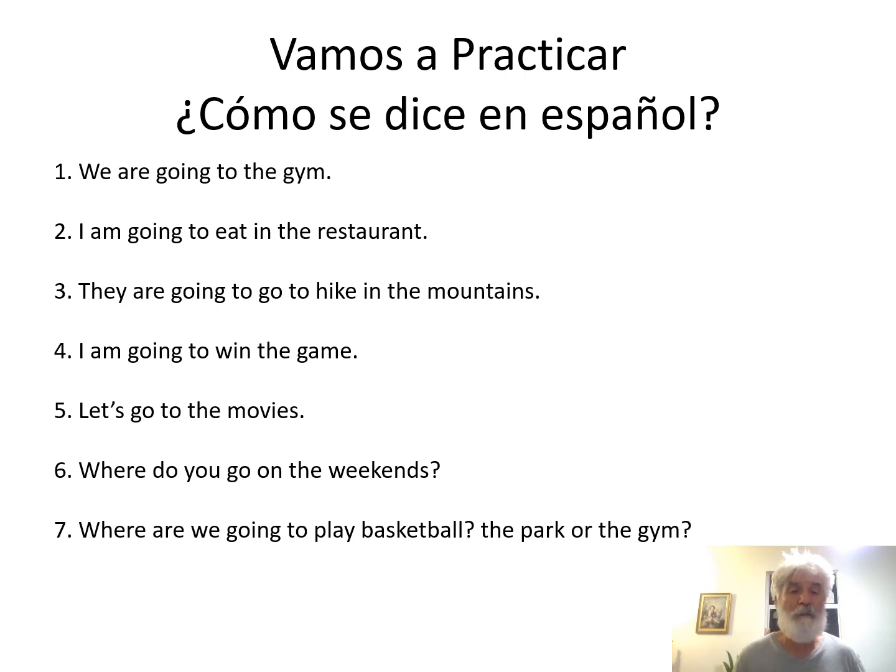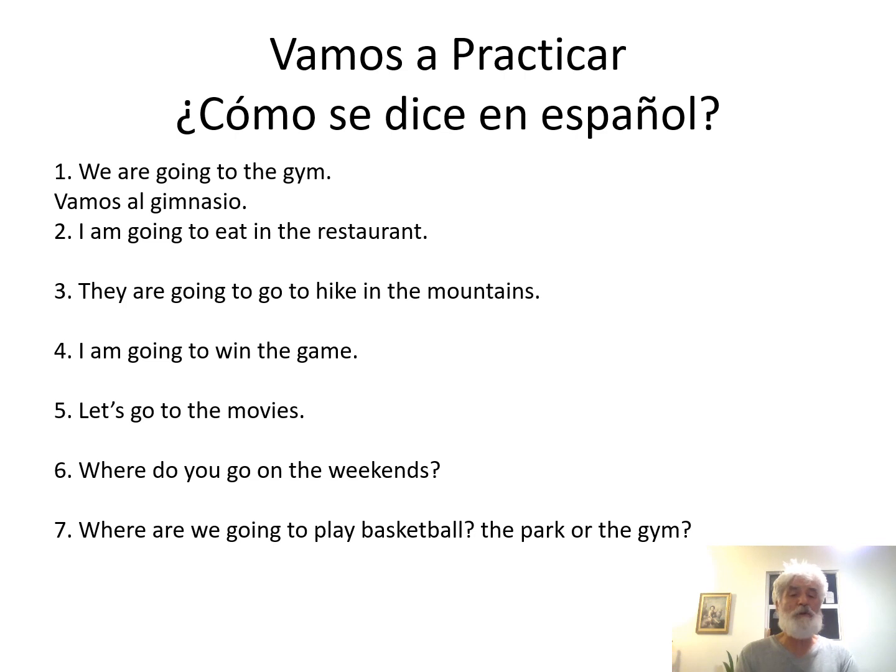So we are going would be vamos, and I always have to follow ir with a, always. So vamos a the gym. Gym is masculine, el gimnasio. So let's see what happens. Vamos al gimnasio. We get that a plus el. This will be on your test. Make sure you can make these contractions.